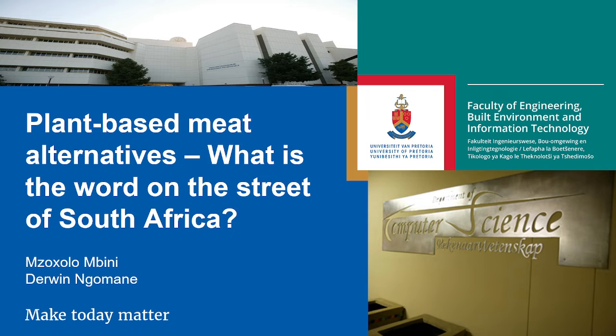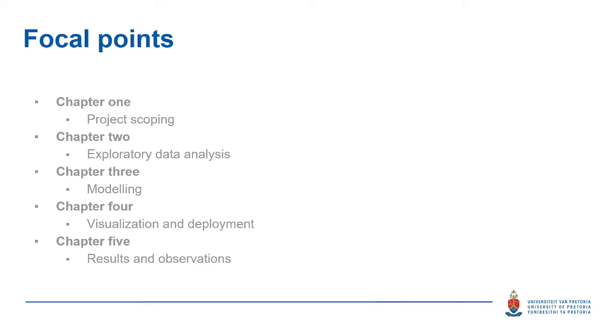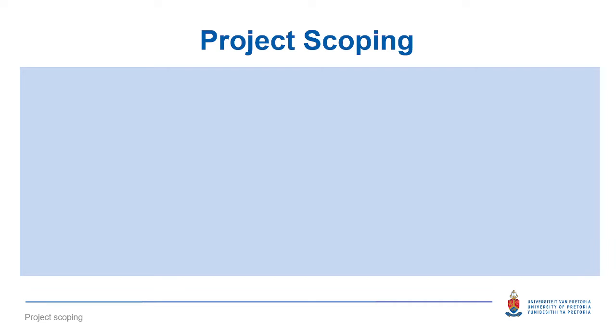Today's topic is going to have five discussion points, and those discussion points are project scoping, exploratory data analysis, modeling, visualization, and the results. So let's get into the first one. The first one is project scoping. So project scoping is going to have four focal points.